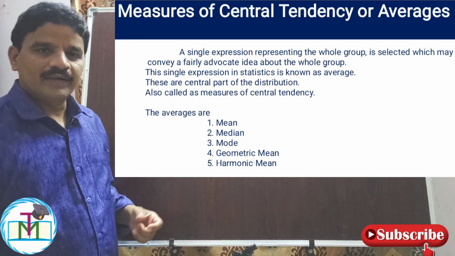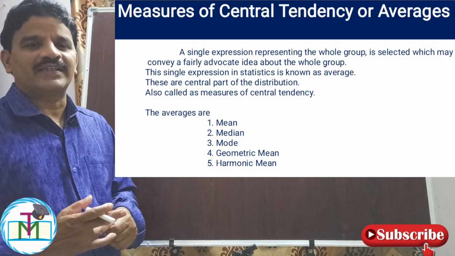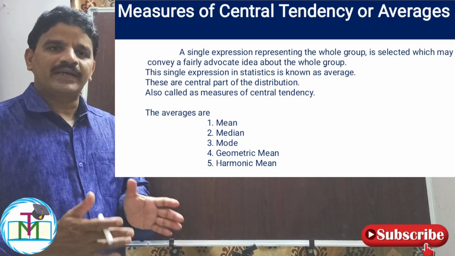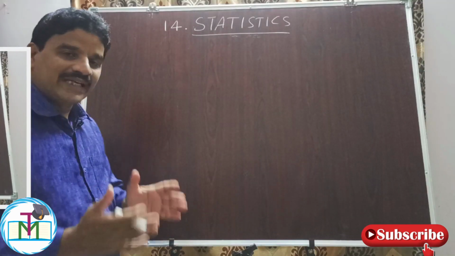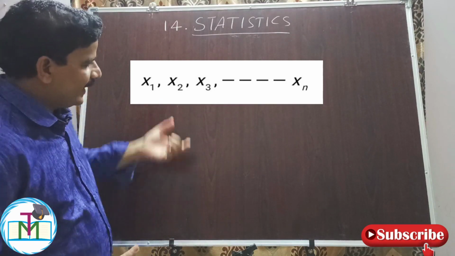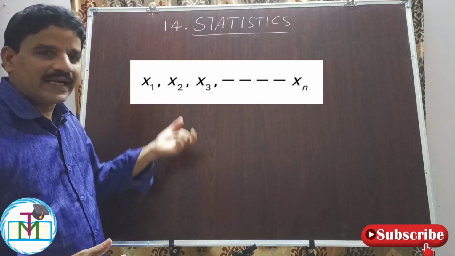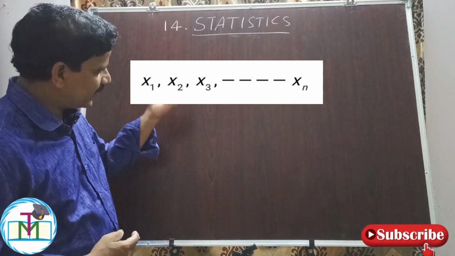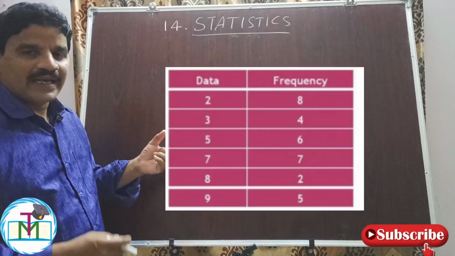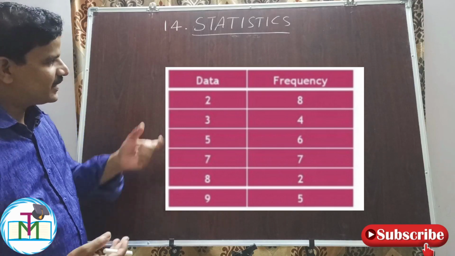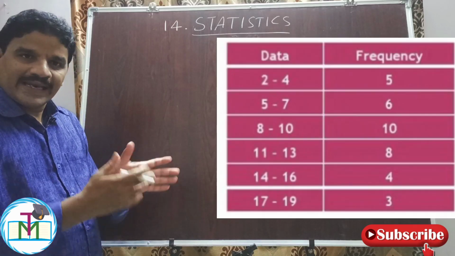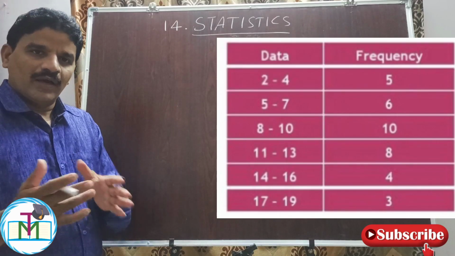Now, for the second point, median is a position average, so it is based on position. Mode is the most frequently repeated value in the given data. We have three types of data: raw data, ungrouped data, and grouped data. In raw data, individual items or individual values are given. Using the given raw data, we can find mean, median, mode. When variable values are given with frequencies, this is called ungrouped data. Whenever the variable values are given in intervals, that is called grouped data.